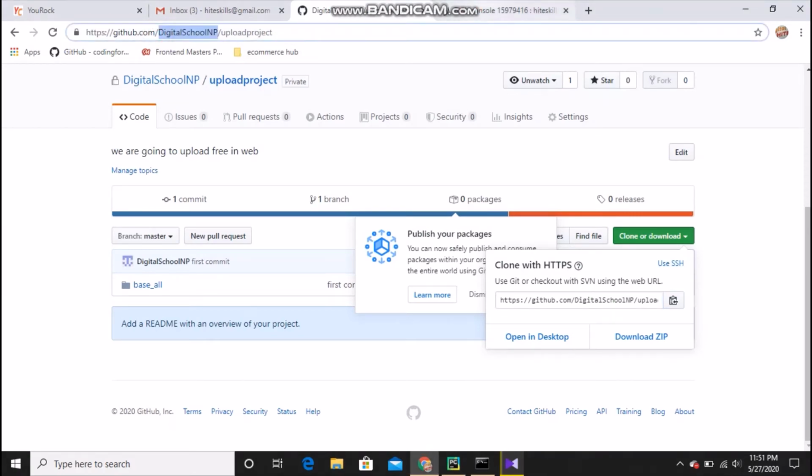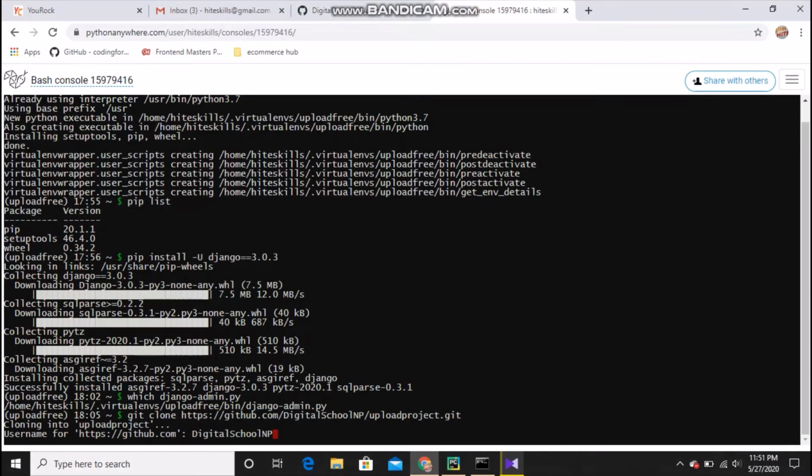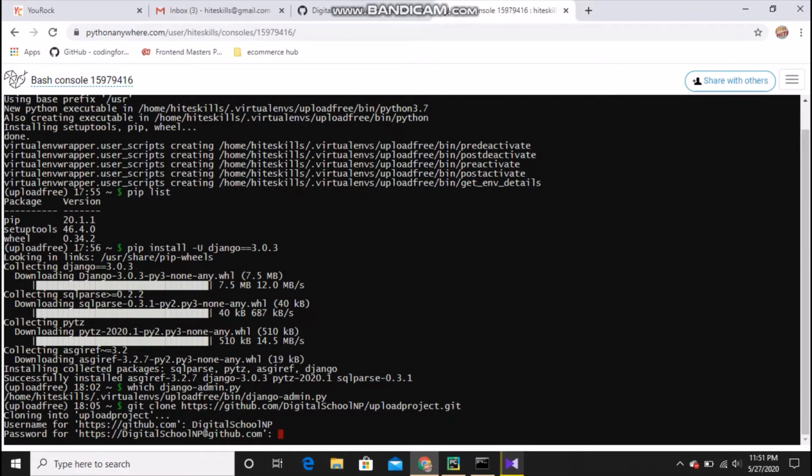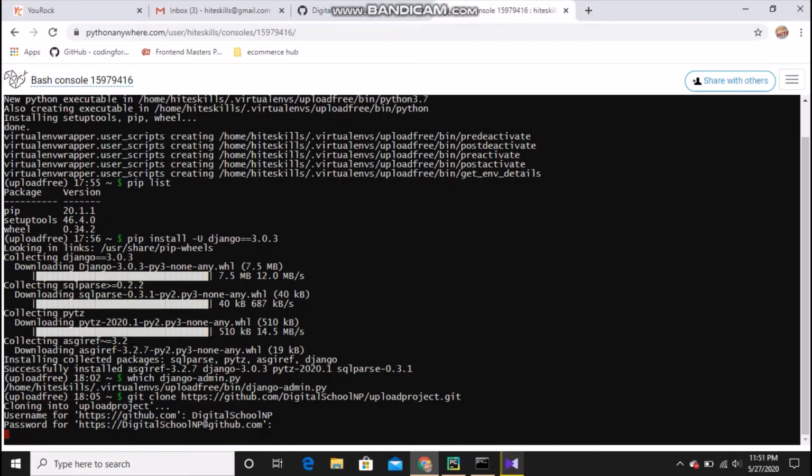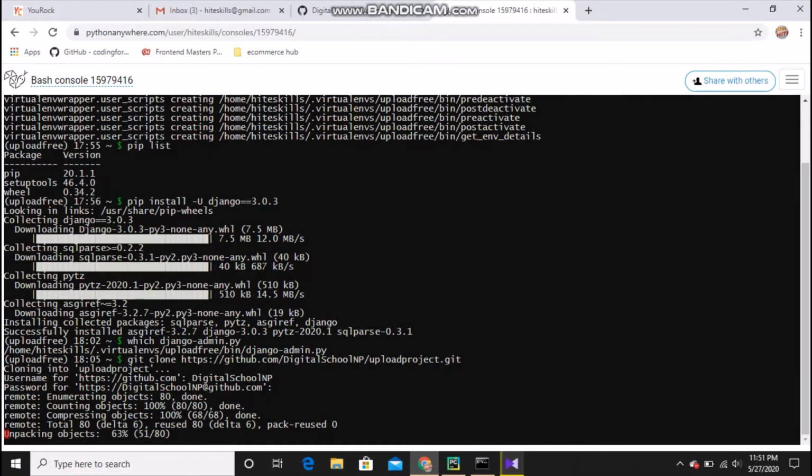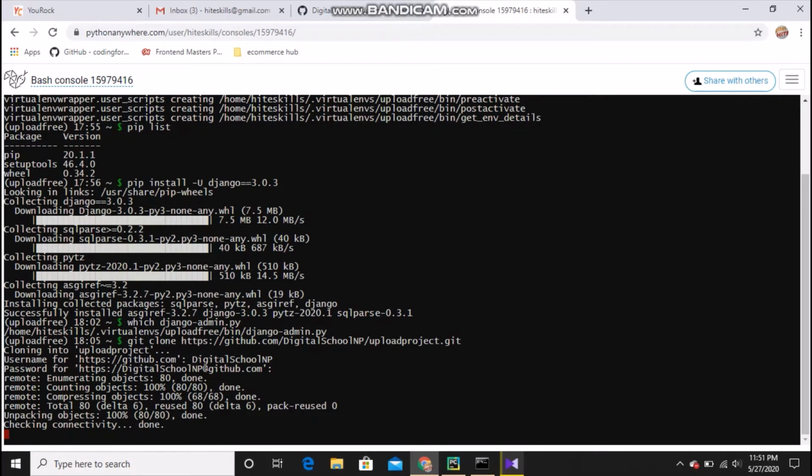I will copy it, paste it here, and it will ask me for the password. It will not show you the password, but if you have typed it, it will show like this. Okay, it's doing packaging and other things.